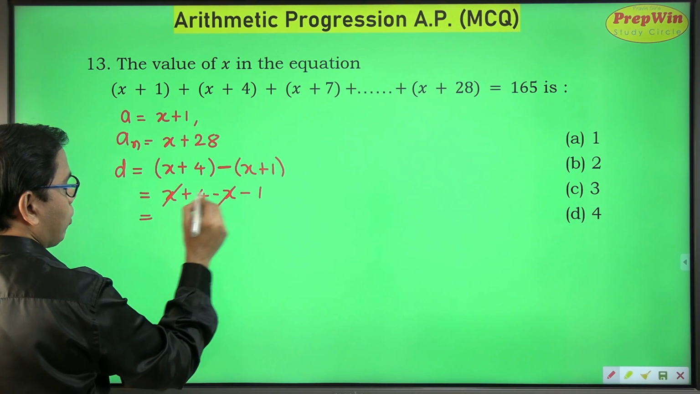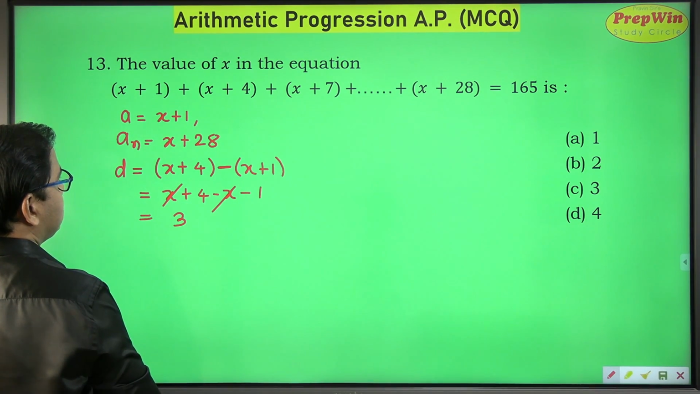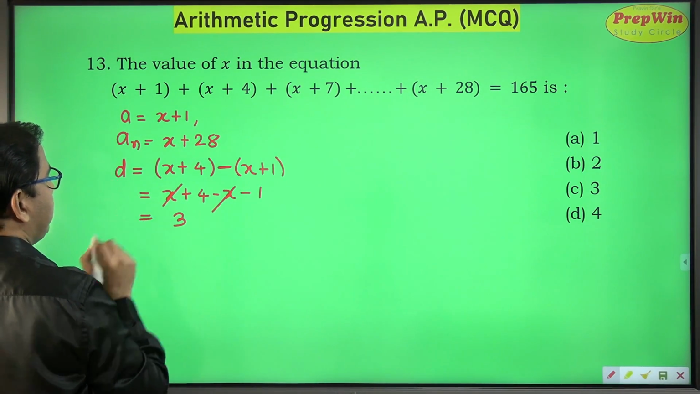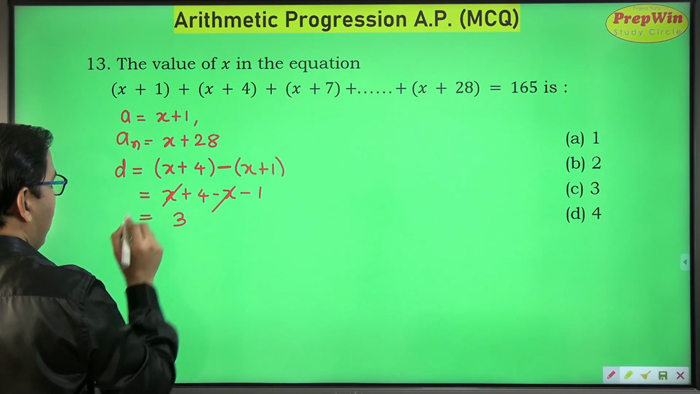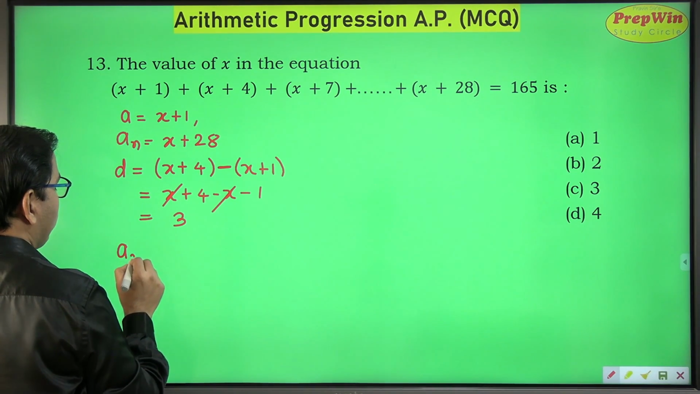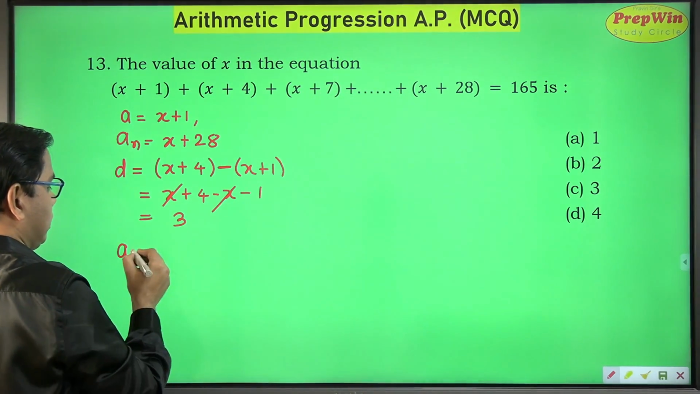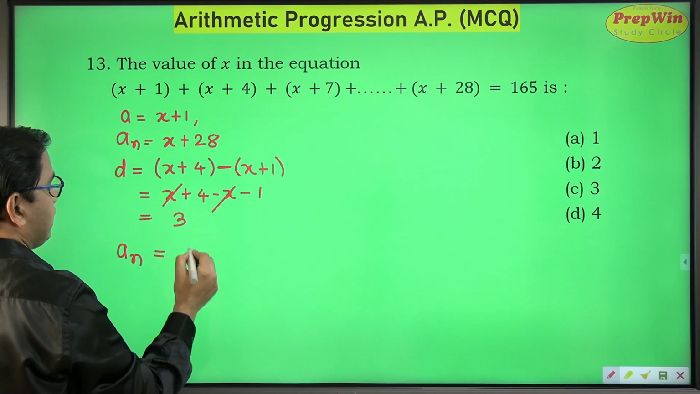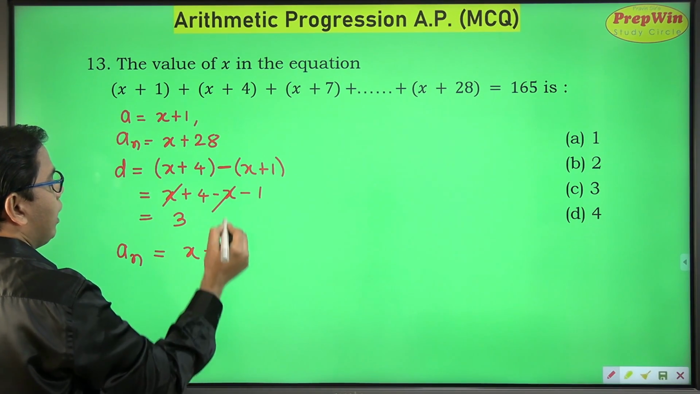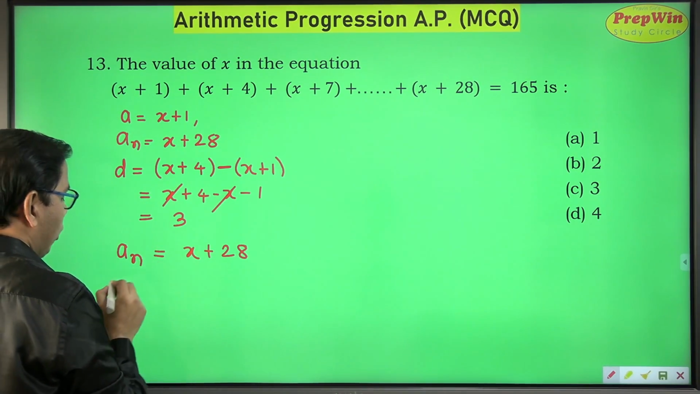Plus x minus x got cancelled and common difference is 3. So these are three important pieces of information for me. Apart from this, I will also try to find out the number of terms present in this equation. The last term is x plus 28. This will help me to get the value of n.